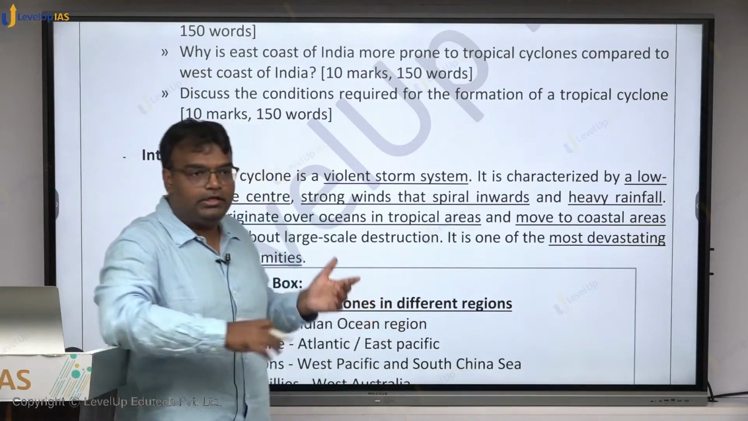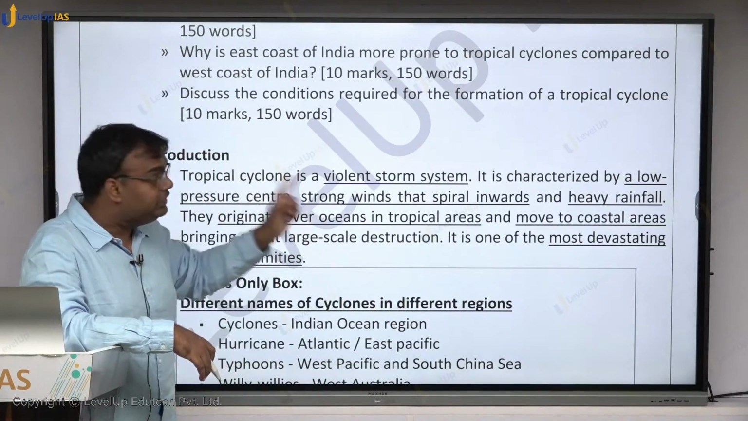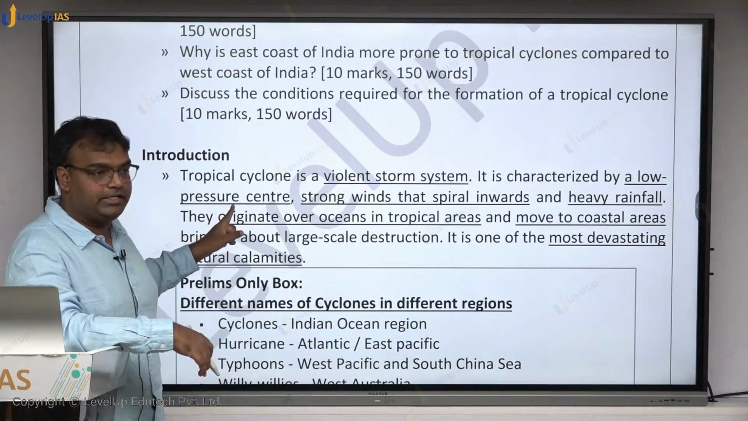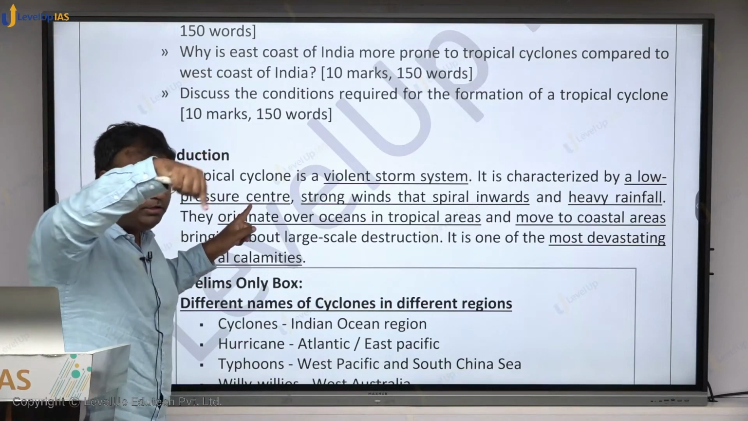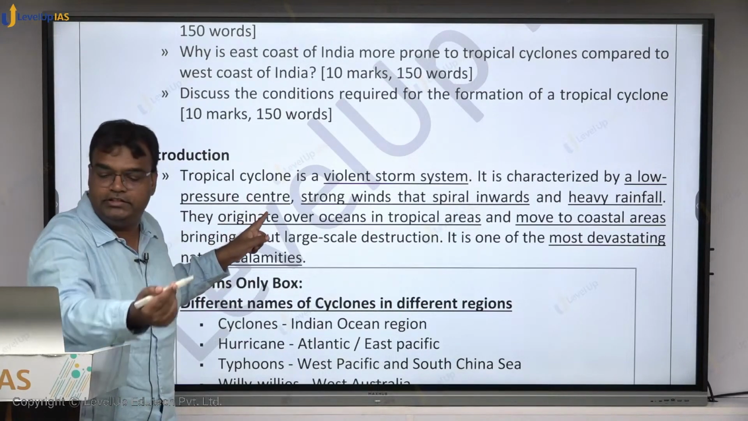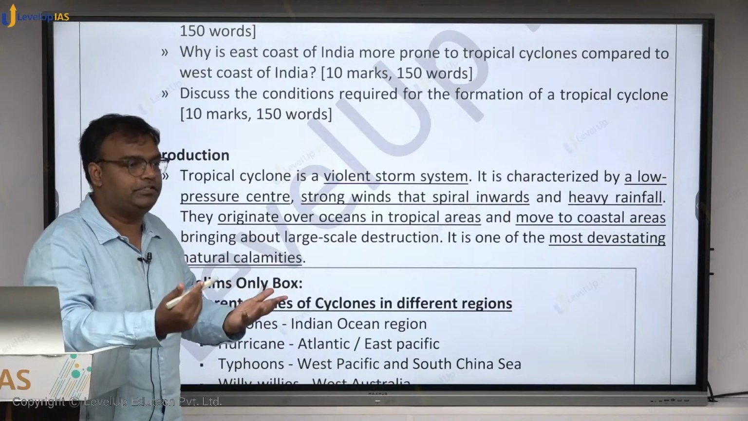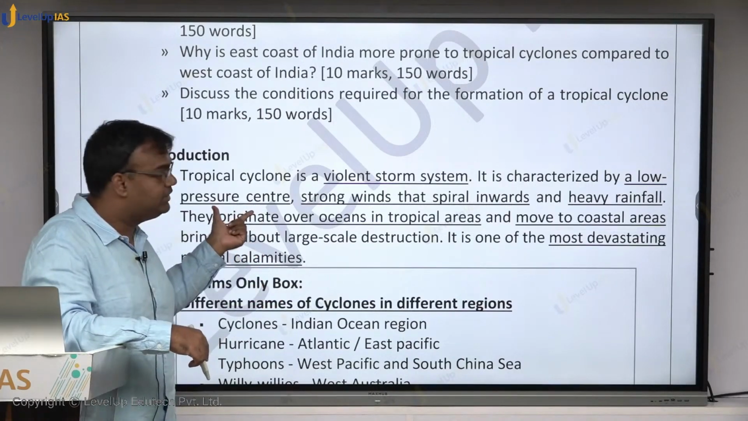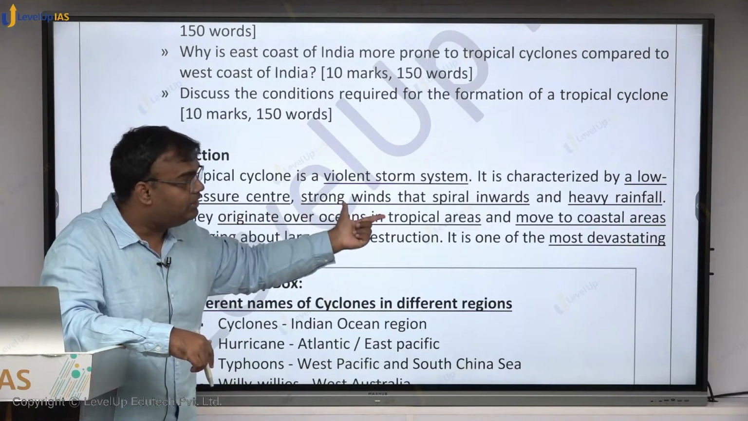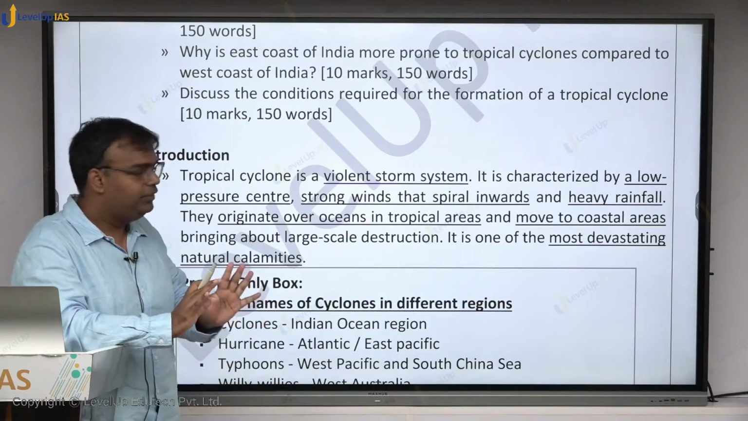So here it will not be complete. It's a violent storm system which is characterized by a low pressure center. If you have seen a cyclone, in the middle there will be low pressure. For those of you who haven't studied cyclones in the past, we will study all those details too. But in your definition, it's a violent storm system characterized by a low pressure center, strong winds that spiral inwards, and heavy rainfall. This will be a good enough definition.